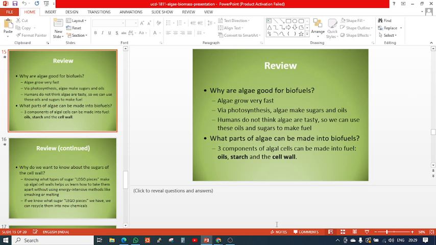So why are algae good for biofuels? Obviously, they grow fast. By photosynthesis, algae can make sugar, oil and cell wall. So these are three major products, three useful parts of the algae that can be utilized. First is oils, second is sugars, and third is cell wall. Humans do not drink or eat algae, so we can use this oil and sugar for making fuel. So we do not require any consumption by human beings.